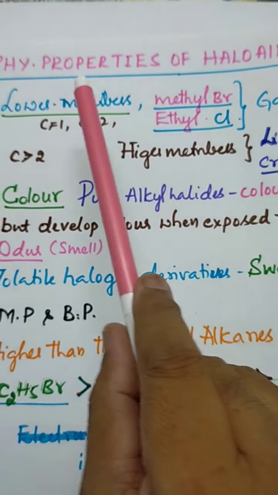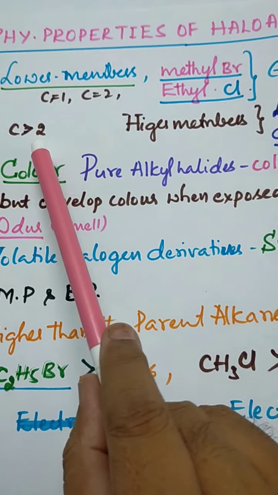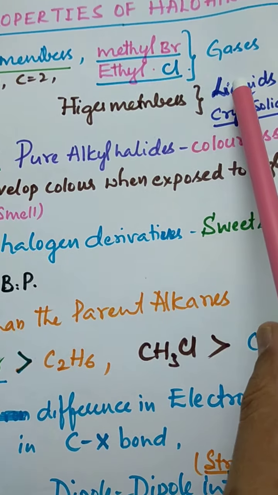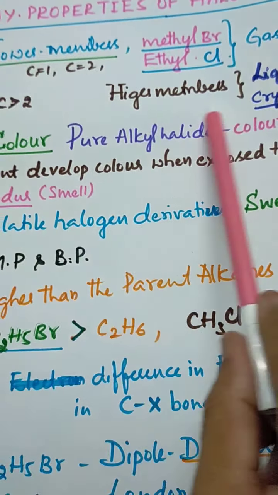to know that the lower members of haloalkanes are gases. The higher members, with carbon number more than 2, from propyl onwards, are either liquids or crystalline solids. So this is the first point, the nature of the substance.